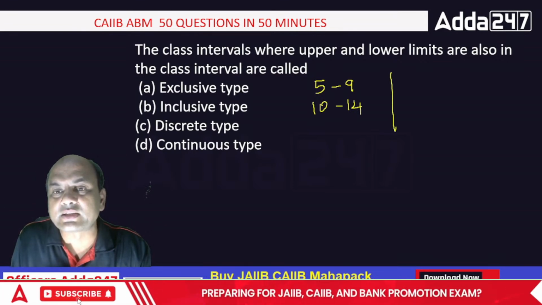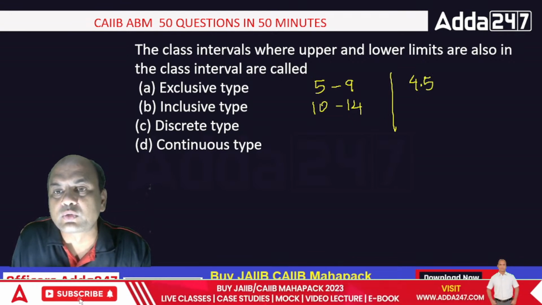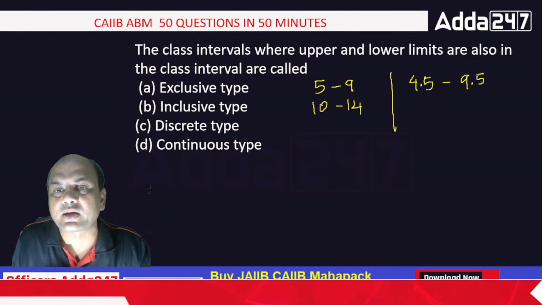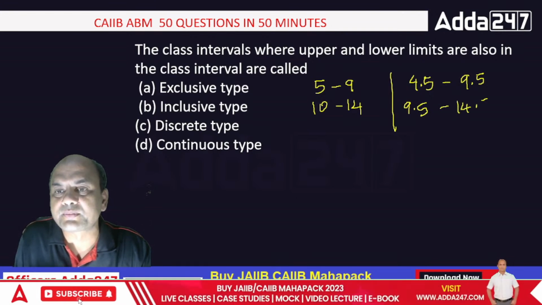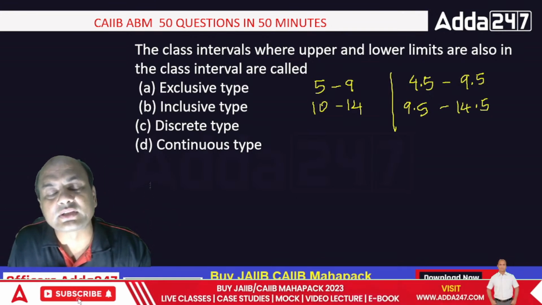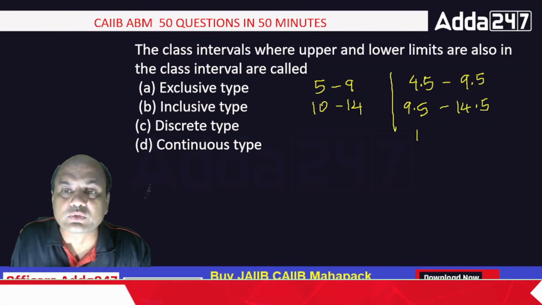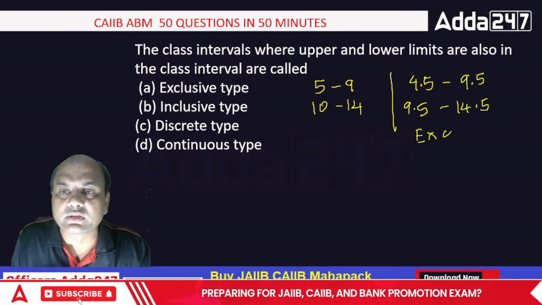And second is 4.5 to 9.5, where 0.5 is subtracted from the lower limit and 0.5 added to the upper limit, similarly 9.5 to 14.5. These are the two class intervals. The second is known as exclusive, and the first is known as inclusive.